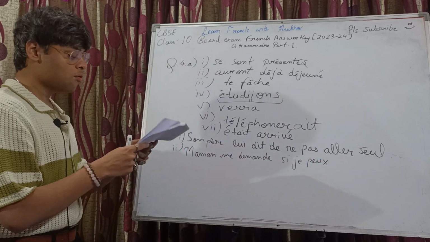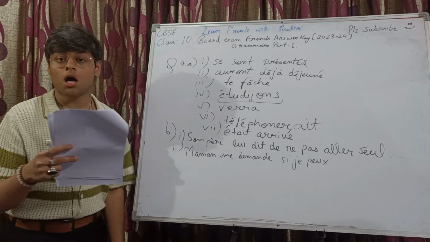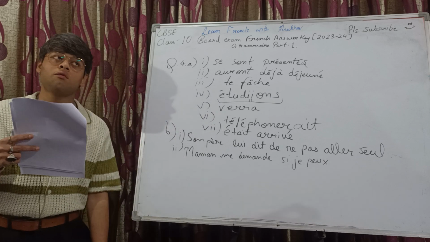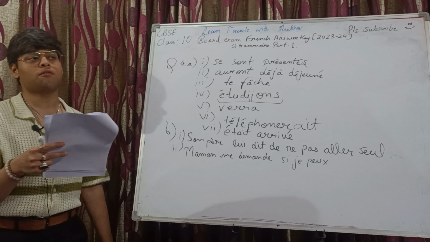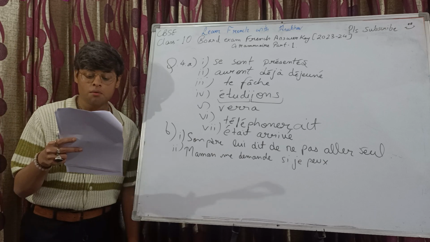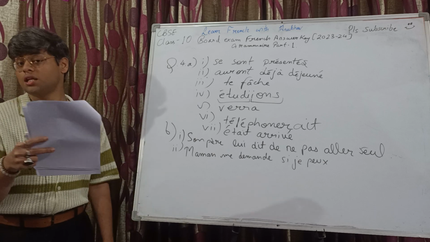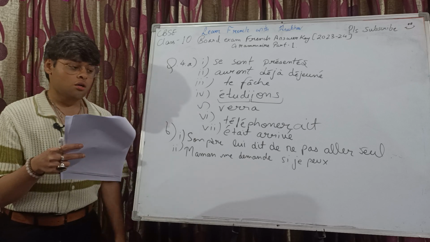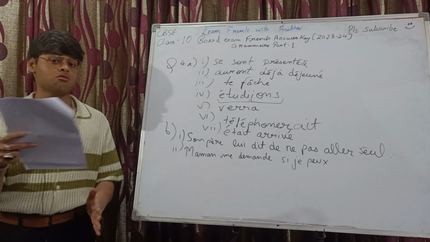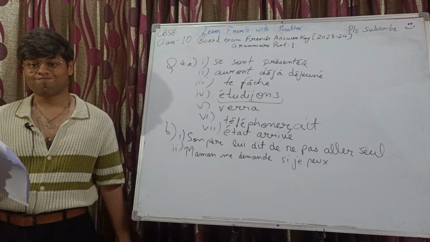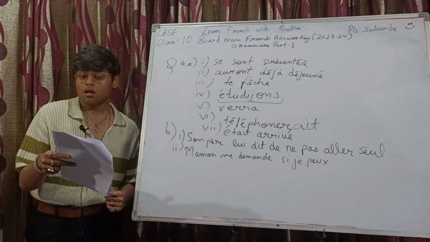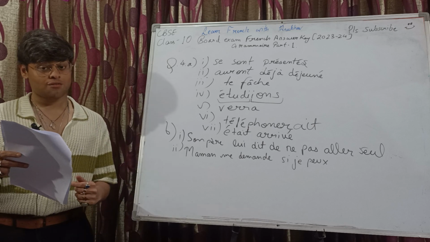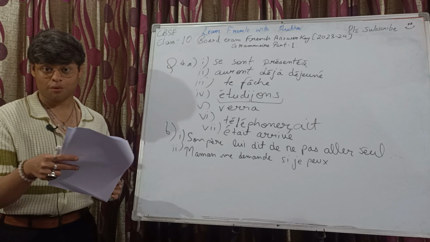Okay. Now we have the pronoun me. To be noted, pronoun me is not just a pronoun réfléchi. Pronoun me is there in your COD as well. It's there in your COI as well. Chercher quelque chose, chercher quelqu'un. In this expression, what should we use? We should use COD, right?